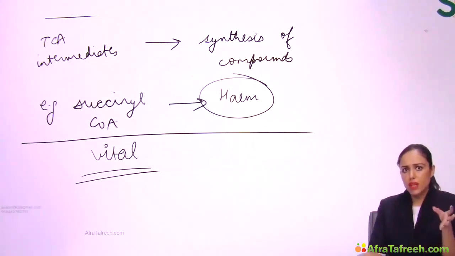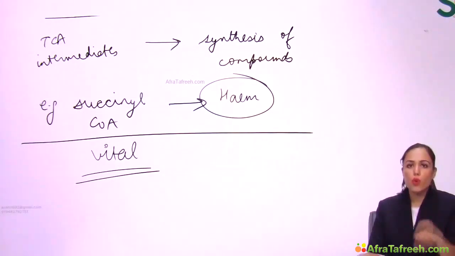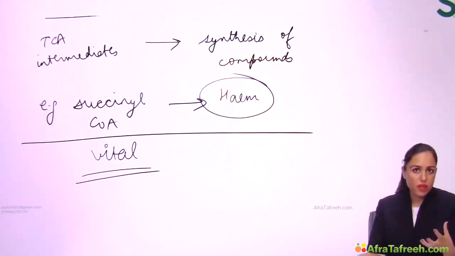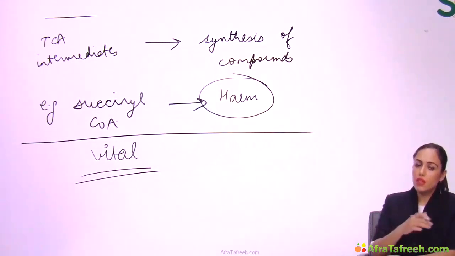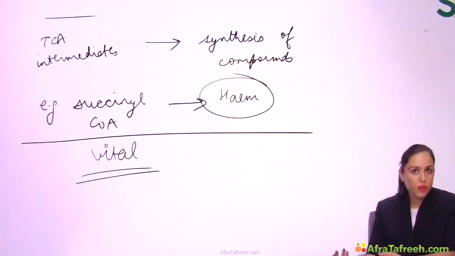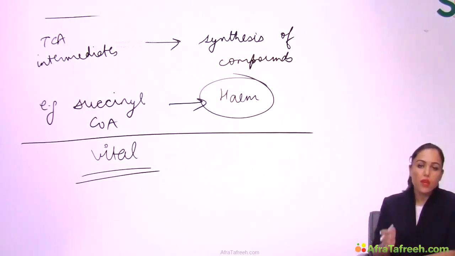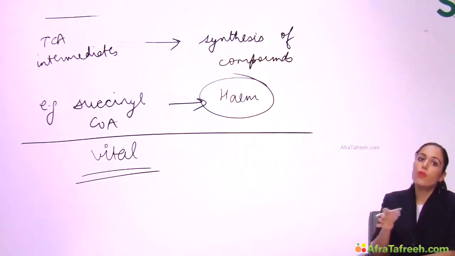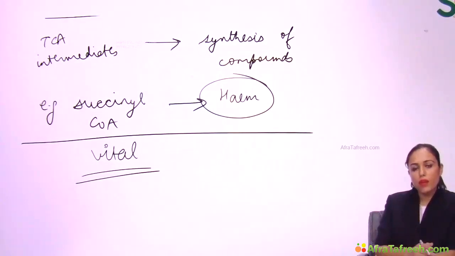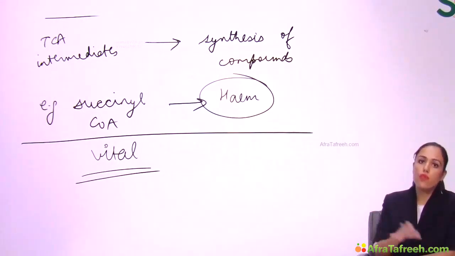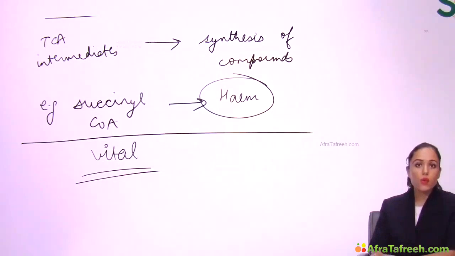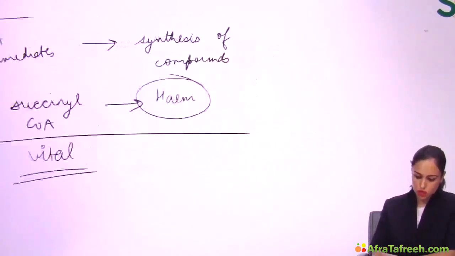See, on one hand, I'm saying TCA cycle is vital cycle. That means all the TCA intermediates should always be present in any cell of the body. They should be maintained at constant level. And on the other hand, I'm saying that anabolic role of TCA, those reactions are using TCA intermediates. So that means there must be some reactions which are producing TCA intermediates, because anabolic role of TCA is using TCA intermediates. So there are some reactions which produce or which replenish TCA intermediates. Those are known as anaplerotic reactions.